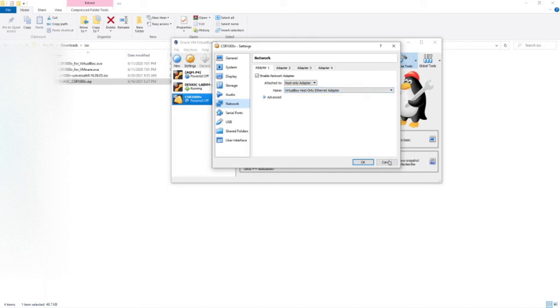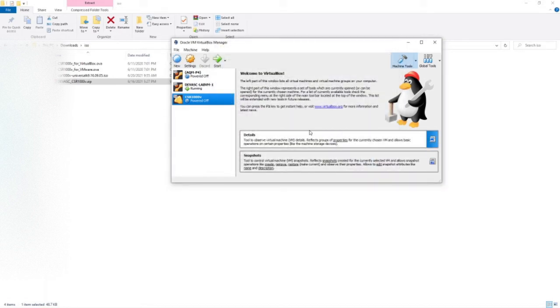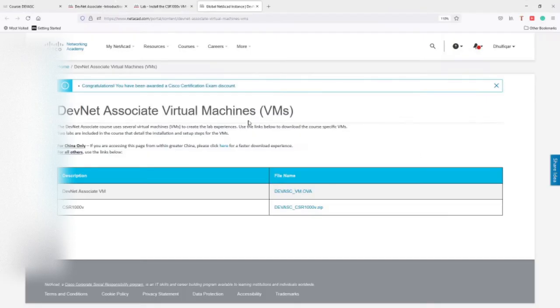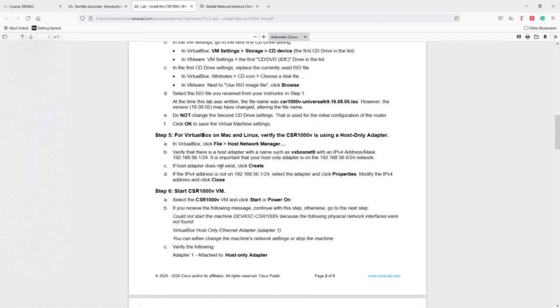If you are using Linux, or if you are using Apple or iOS, please make sure from this step, and it is also mentioned here in this lab. As you can see here in step 5, if you are using VirtualBox on Mac or Linux, verify the CSR1000v is using host-only adapter.